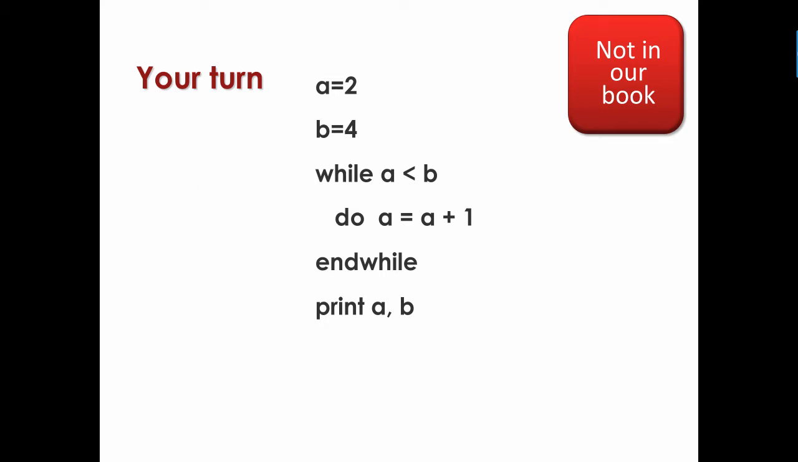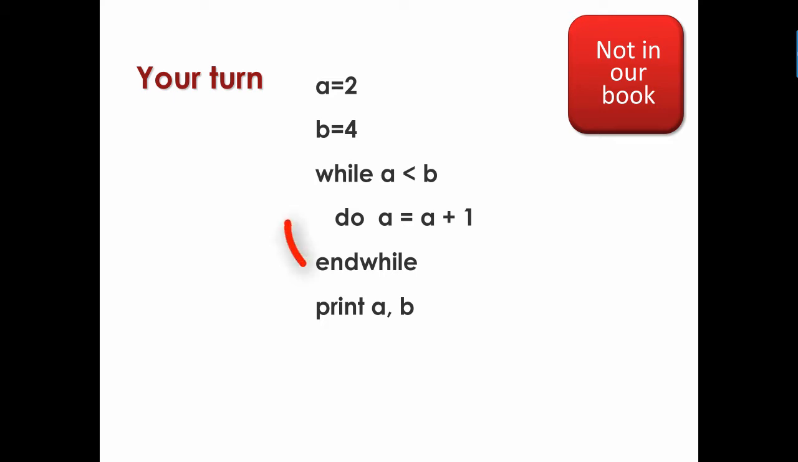So let's run this. While A, which is 2, is less than 4, and that's true, that's correct, so we're going to do A equals A plus 1. So A is 2, A plus 1 is 3, so now A is 3. We hit the end while and we go back up to the while statement. While A, which is 3, is less than 4, which is B, okay, good. We're going to do this statement again. So then A equals A plus 1, which is 3 plus 1 is 4. So now A equals 4.